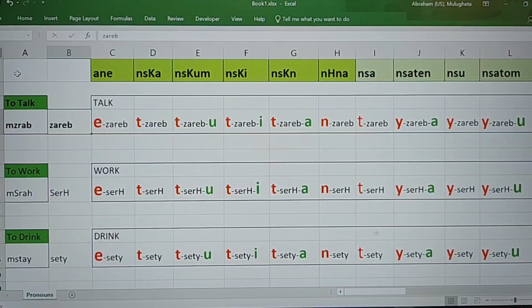Good morning, folks. Here we are in Istanbul, so I'm going to give you a couple of lessons on pronouns and how pronouns are used with verbs.